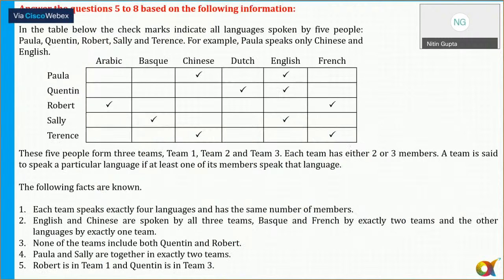Okay. Now let's move to 5 to 8. Now this set I found to be a very easy one. So let's discuss question number 5 to 8. I'll tell you my approach here, so you all can check that.